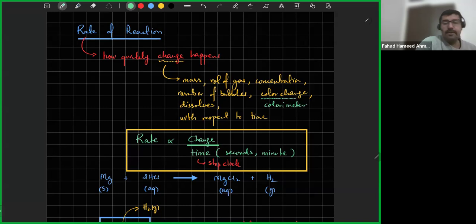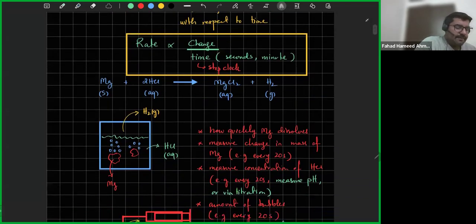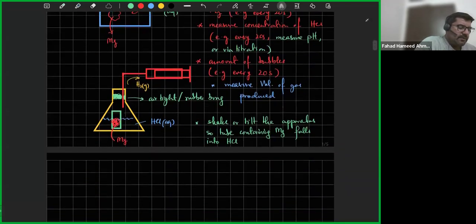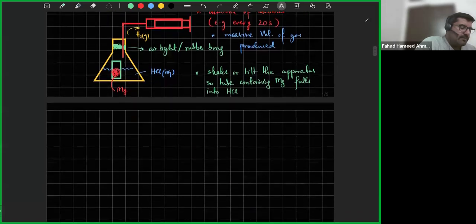So if there's ever going to be a question where you want to figure out the speed of a reaction or the speed at which a color changes in a reaction, you use a colorimeter. With the colorimeter, I was able to measure the change in color of the solution with respect to time. Now, what do you do with this? There are two things you can do.